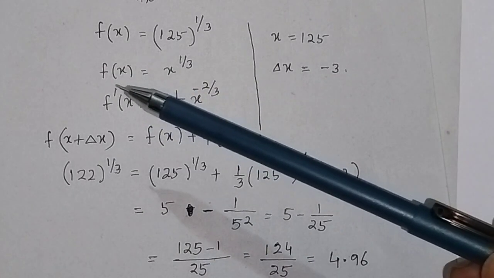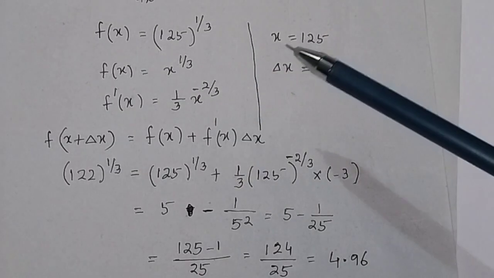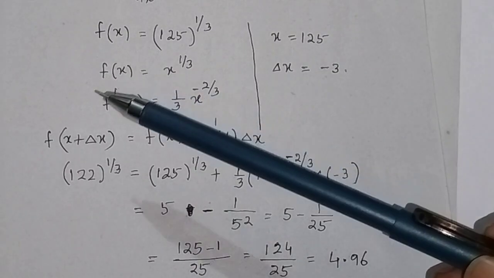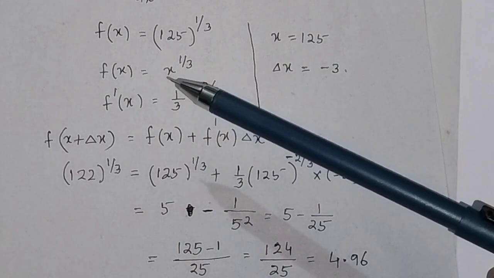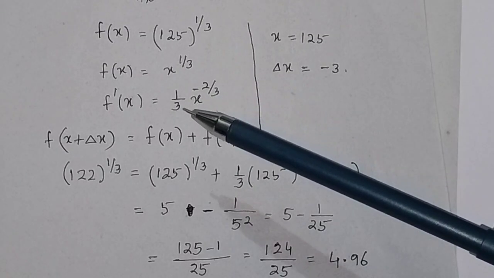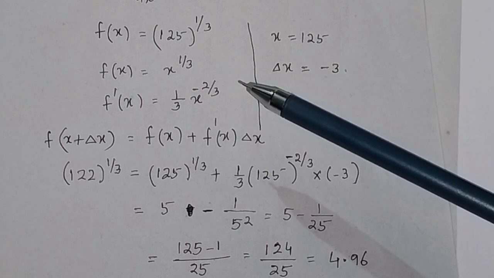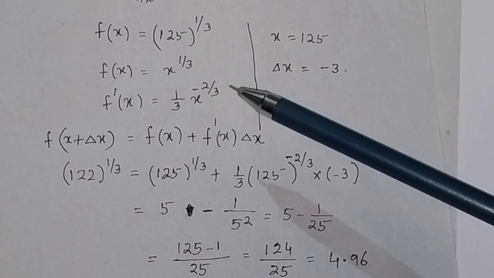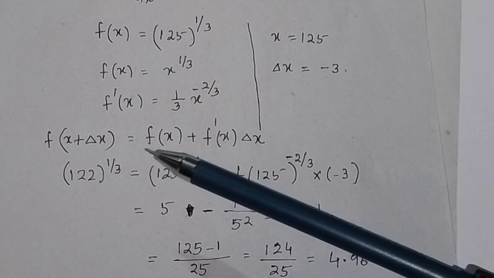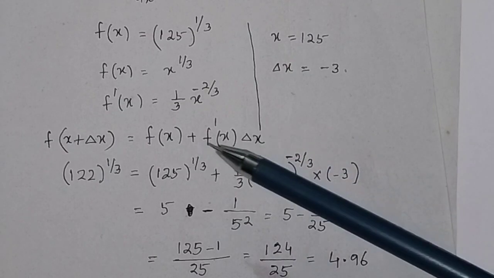So the function f(x) will be equal to x to the power 1 by 3. We have taken x equal to 125 and we find out the first derivative of this function. That means the derivative of x to the power 1 by 3 will be equal to 1 by 3 x to the power 1 minus 1 by 3, that is 1 by 3 x to the power minus 2 by 3. So by using this formula f(x + Δx) is equal to f(x) + f'(x) Δx, we can find out the approximate value.